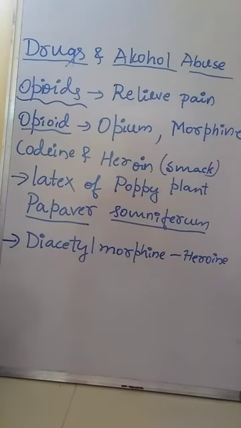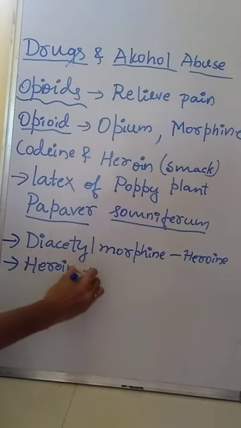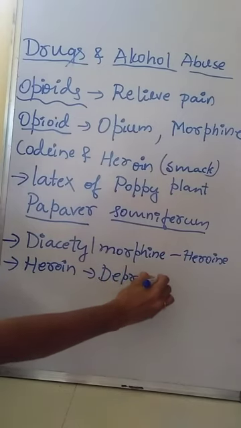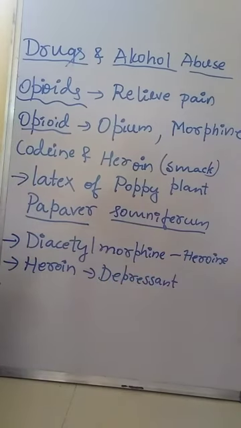It is a depressant. Heroin is a depressant which usually slows down the body functions, and it is synthesized from morphine. So the chemical name of heroin is diacetyl morphine.